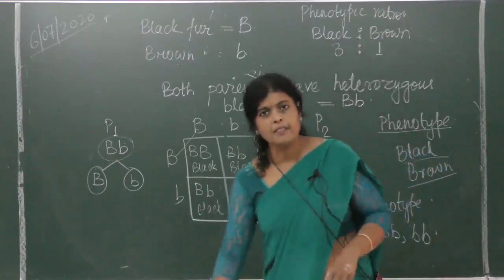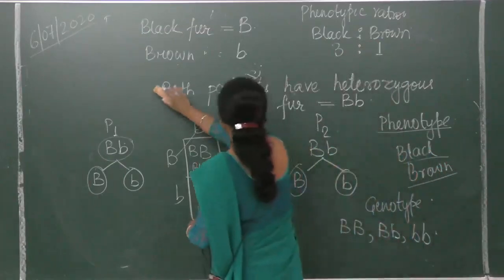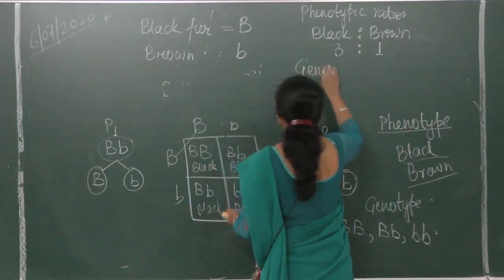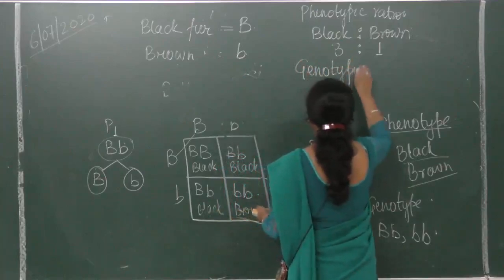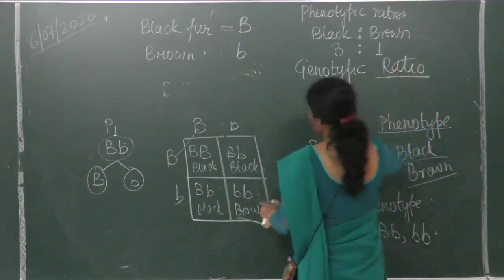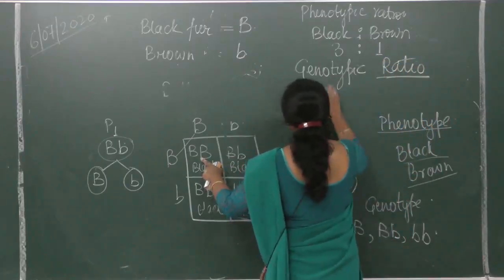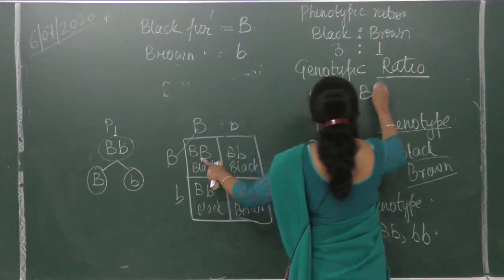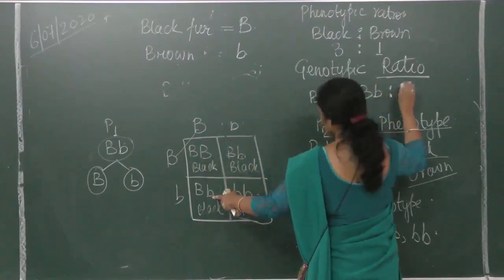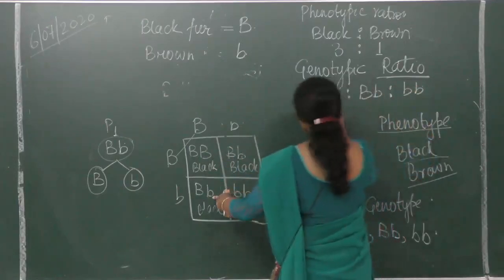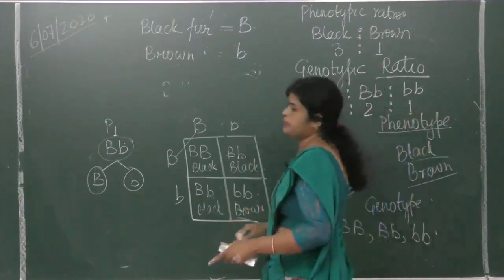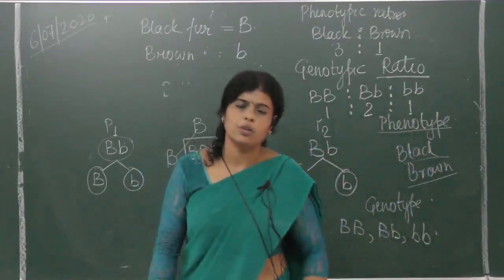3:1. Is it clear? And if they ask you the genotypic ratio, is it all right? No genotypic ratio is asked here, only genotype is asked. If ratio is asked, is it clear? So what are the types? Capital B, capital B is to capital B, small b. We don't repeat it, we have written it once. Is it clear? So we don't repeat it, small b, small b. So 1 is to 2 is to 1. And this is the genotypic ratio.